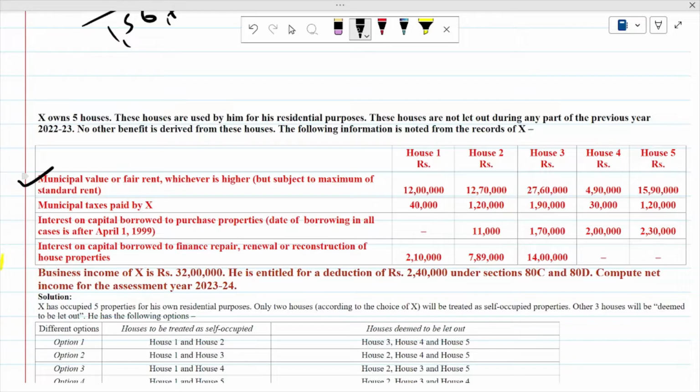So with the help of this, you will directly find out the GAV, gross annual value. For all the houses you will find the gross annual value: 12 lakh 70,000, 27 lakh 60,000 and so on.